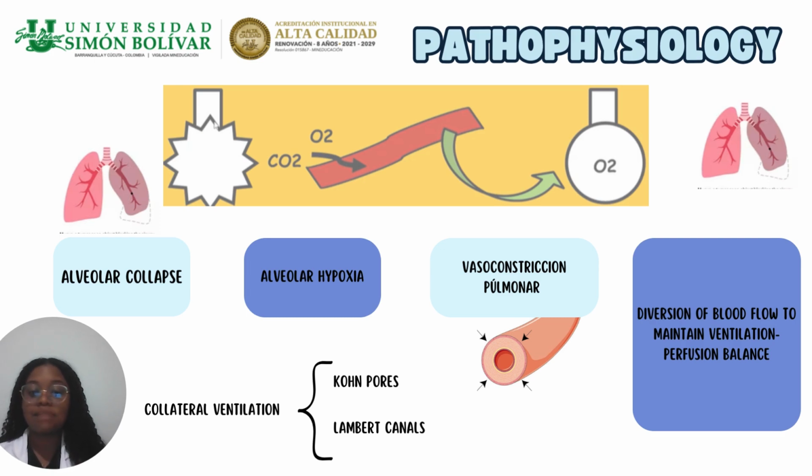Then in those alveoli, there is a pressure difference, and the alveoli tend to collapse because they reabsorb gases that have to be eliminated to the atmosphere. When these alveoli collapse, gases escape, causing alveolar hypoxia. These gases then reach the blood vessels, causing pulmonary vasoconstriction to divert blood flow. And finally, there is collateral ventilation, that is the Lambert-Eaton channel, which serves to maintain the balance of ventilation in these cases.